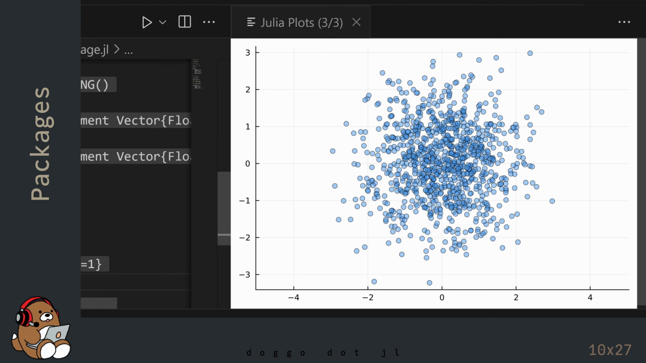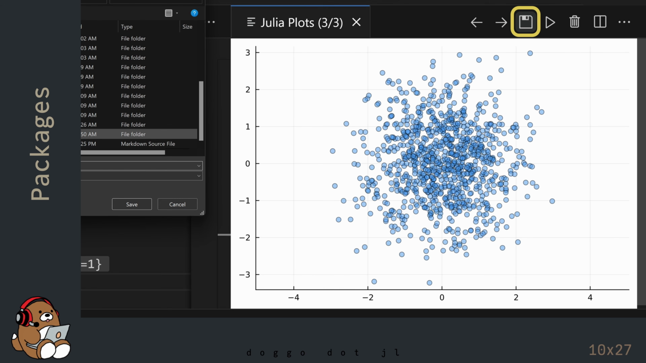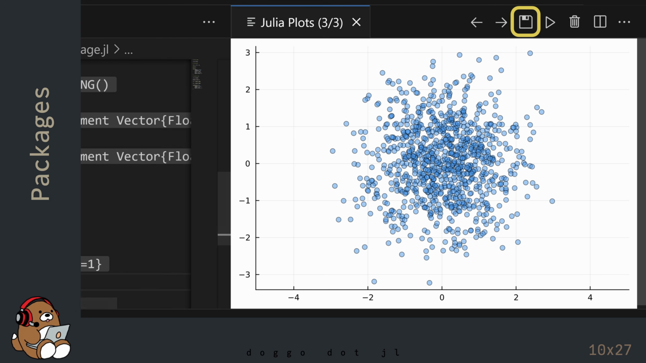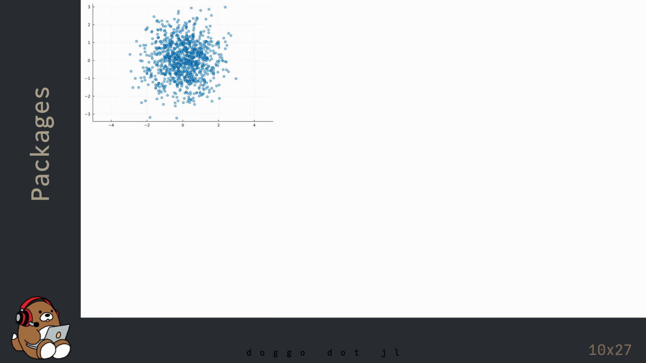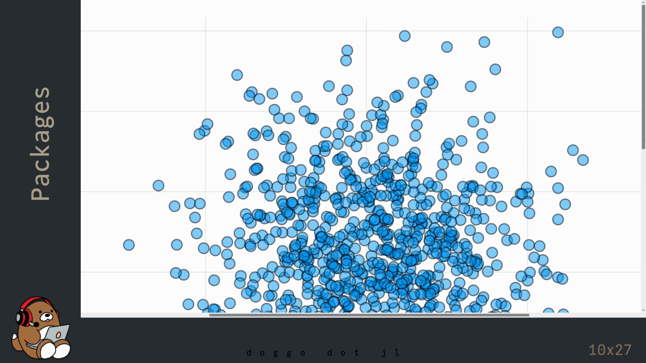You can save any of these plots to disk by using the Save button. This will save the plot as an SVG file, which is a vector graphic file format. You can open up an SVG file using any web browser. Because this is a vector graphic file, you can enlarge it to any size without losing any image quality.